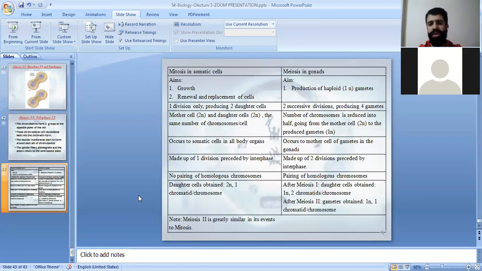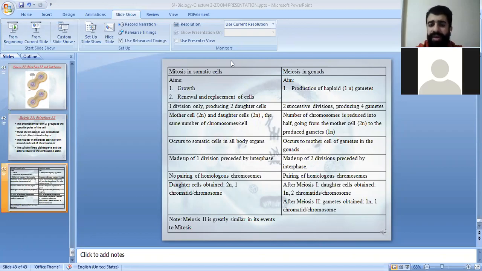This is a very important table regarding mitosis and meiosis. You have to know that mitosis occurs in somatic cells, while meiosis occurs in the gonads. The aim of mitosis is growth and the renewal and replacement of the cells, whereas meiosis is the production of haploid 1N gametes. Mitosis is one division only, producing two daughter cells, while meiosis has two successive divisions producing four gametes. So whenever you have four daughter cells, it means that it is meiosis.